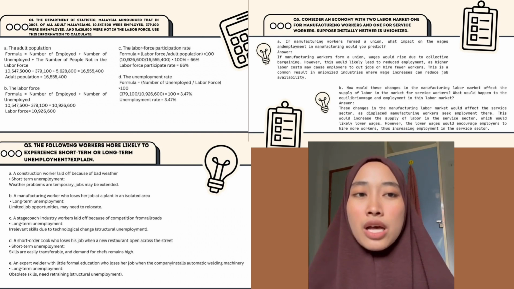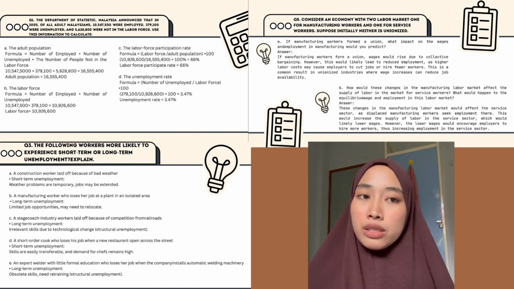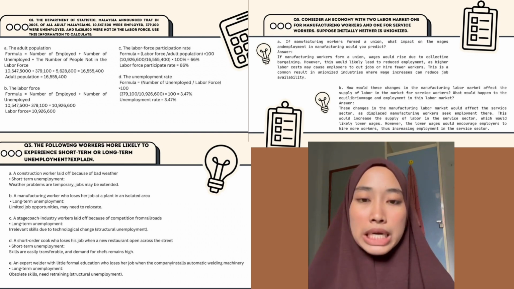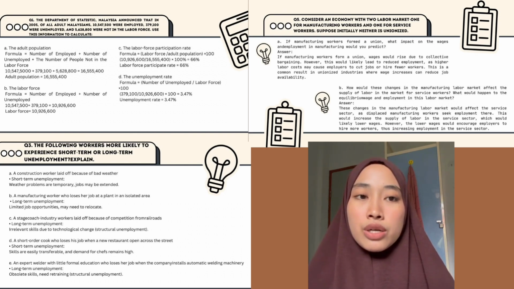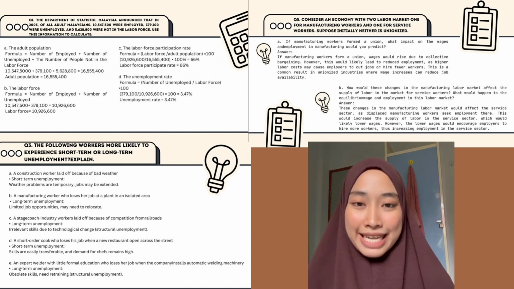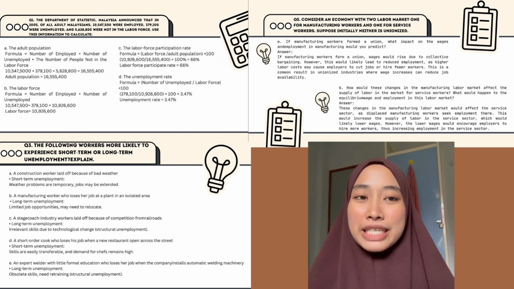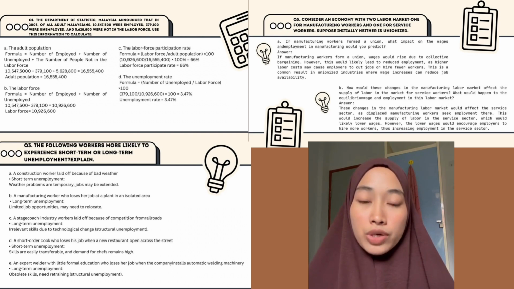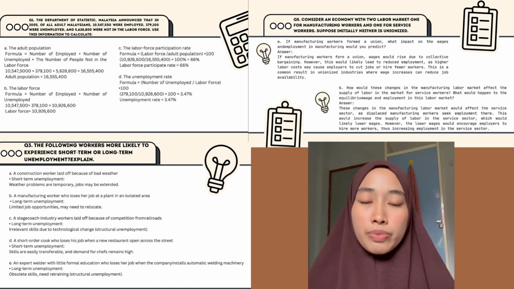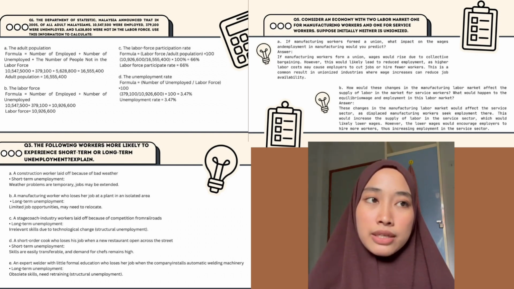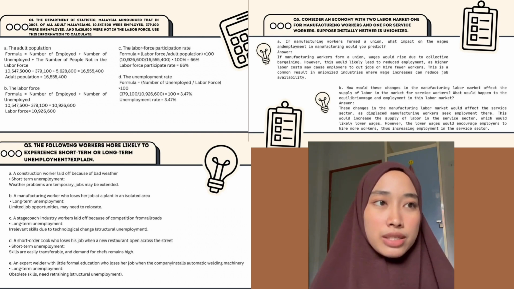So C, the labor force participation rate. The formula is labor force divided by the adult population multiplied by 100. So you can get the answer: the labor force participation rate is 16%. So D, the unemployment rate. The formula is the number of unemployed divided by the labor force multiplied by 100. So you can get the rate, which is 3.47%.